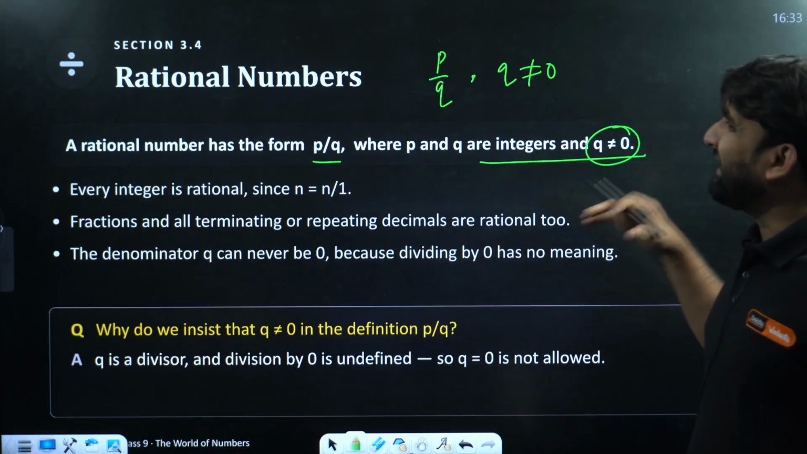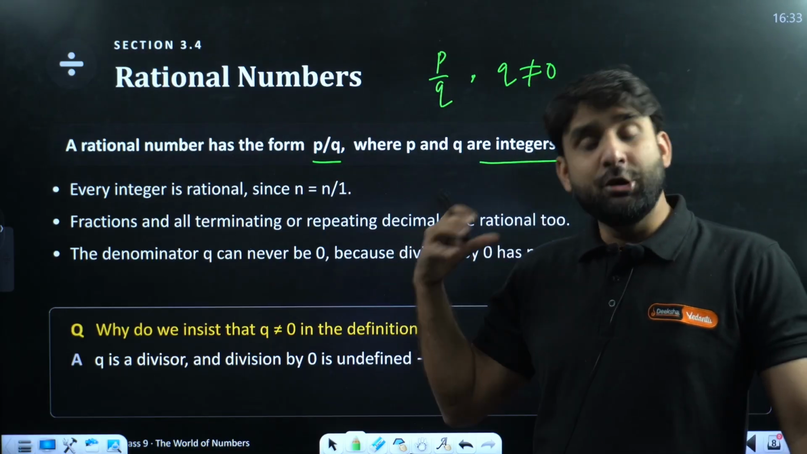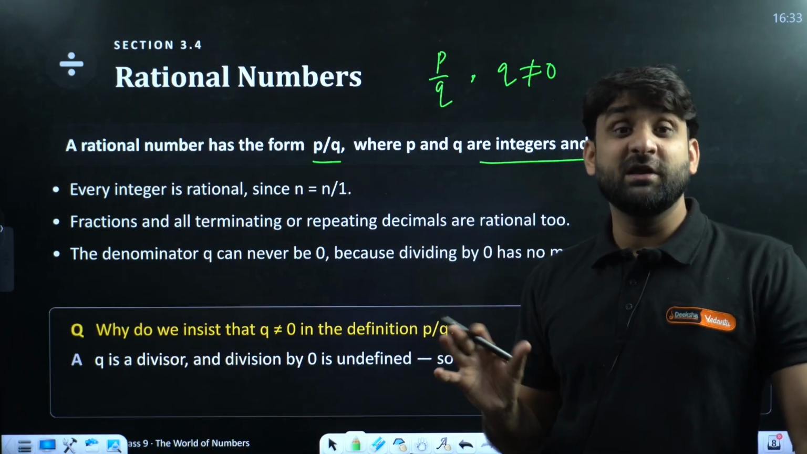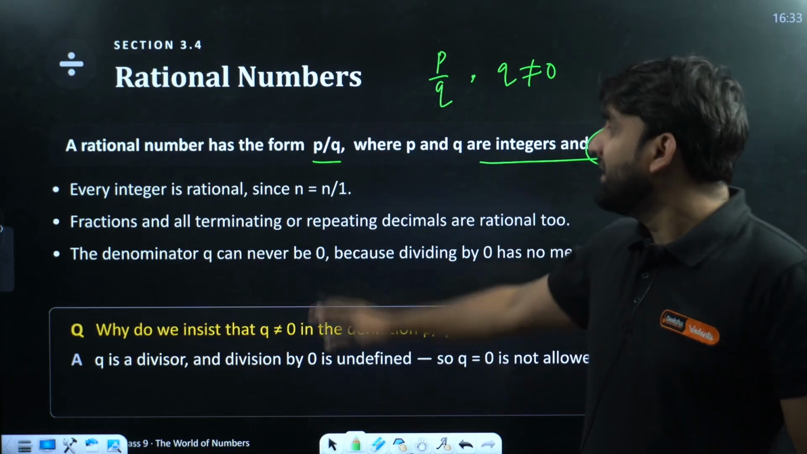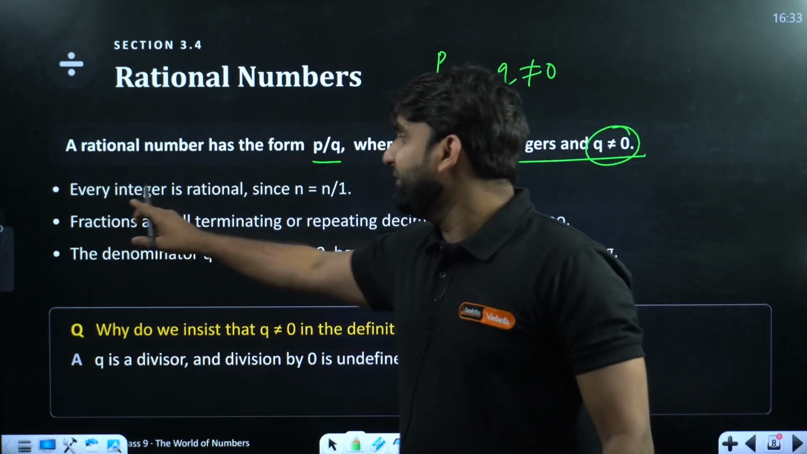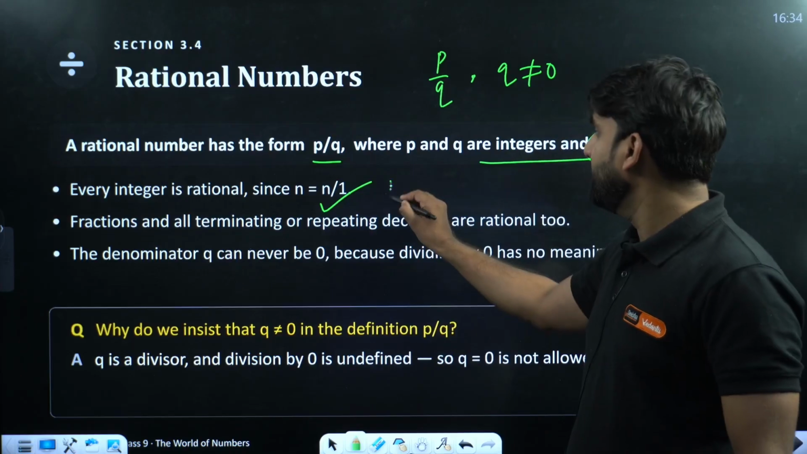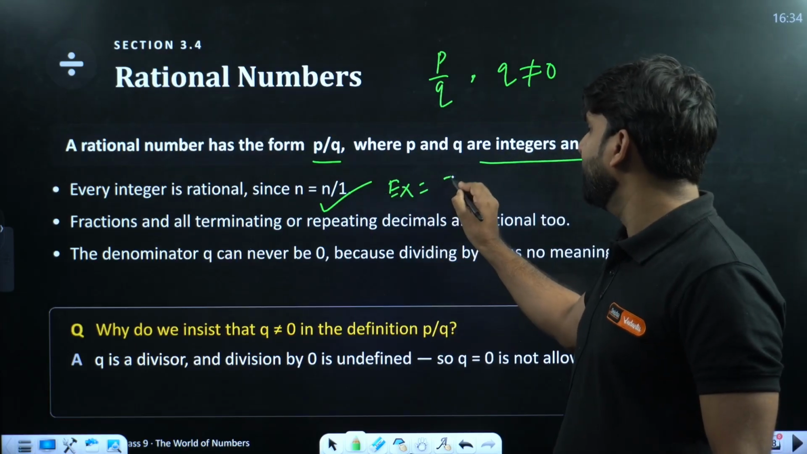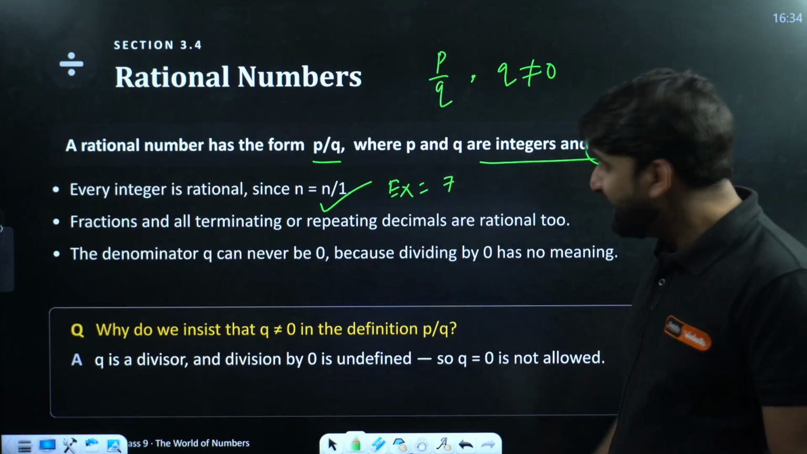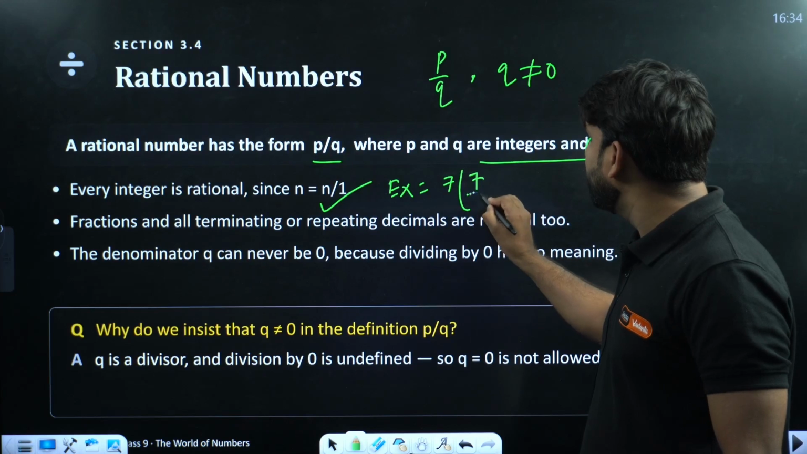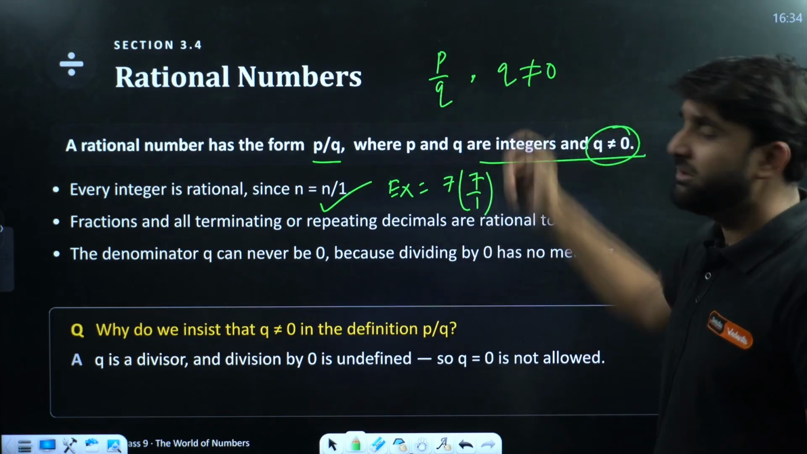So all terminating decimals and non-terminating recurring decimals will give you a rational number. Let's talk about it slowly. Every integer is a rational number. Yes, of course, because n can be written as n by 1. For example, if I ask you whether 7 is a rational number or not, yes, because 7 can also be written as 7 by 1, and this is the P by Q format.